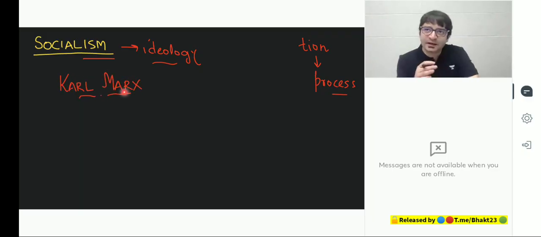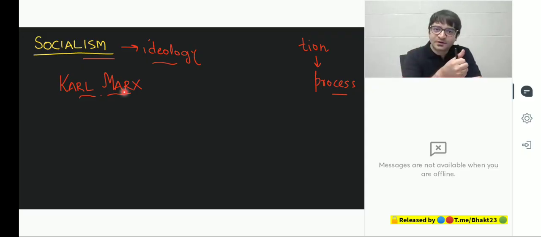One French philosopher said, Karl Marx's teachings can be understood in 5 minutes, 5 hours, 5 days, 5 years, 50 years. No matter what subject you study, whether it is philosophy, sociology, political science, economics, or history, you will have to read Karl Marx. You'll have to understand Karl Marx. Look at the influence of this man on the various disciplines of knowledge.